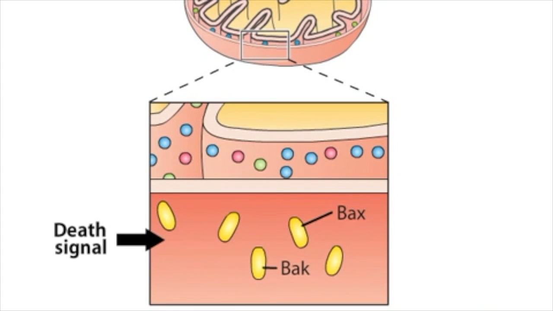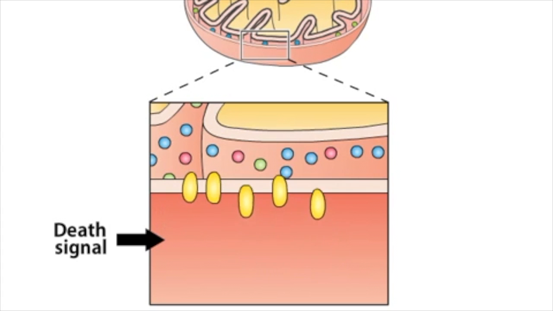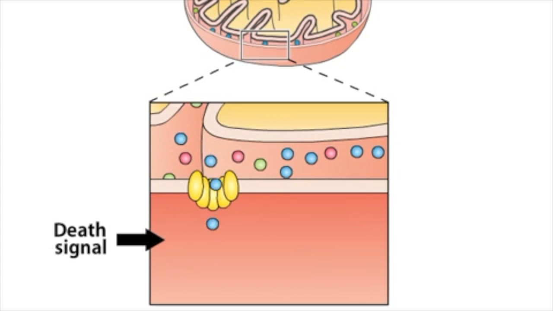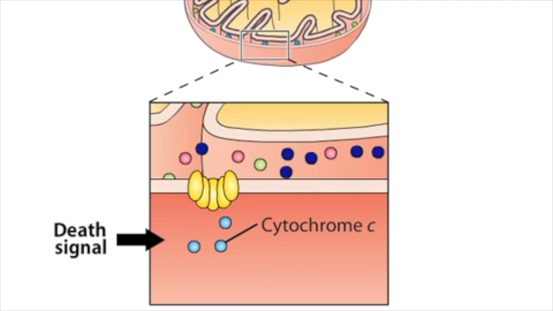When activated, BAX and BAK form oligomers in the outer membranes of mitochondria. Formation of the oligomers leads to the release of cytochrome C from the mitochondrial intermembrane space, either by forming pores or by interacting with other mitochondrial outer membrane proteins. While in the mitochondrion, cytochrome C participates in cellular respiration, but in the cytosol, cytochrome C drives the cell into apoptosis. Cytochrome C binds to the cytosolic proteins called APAF1.